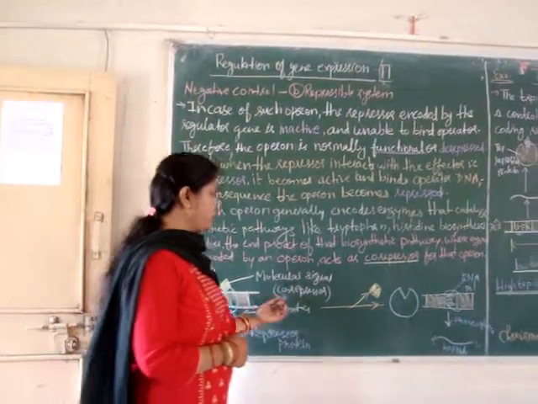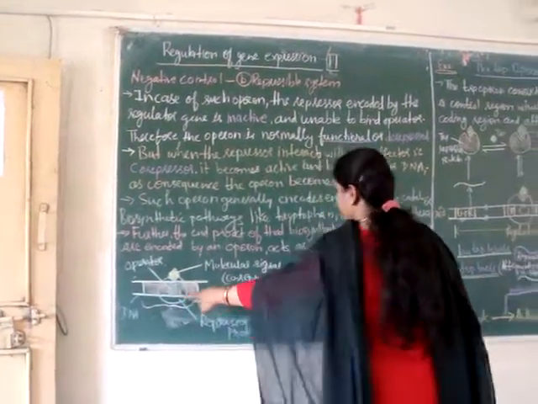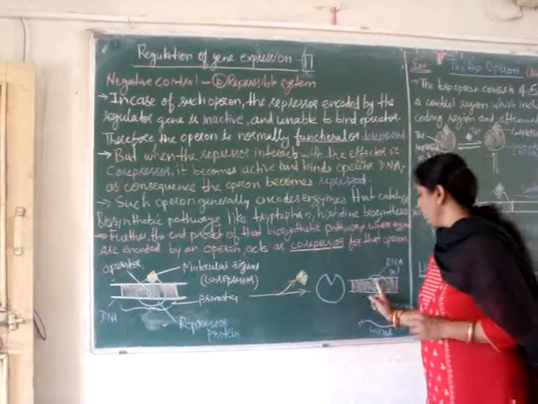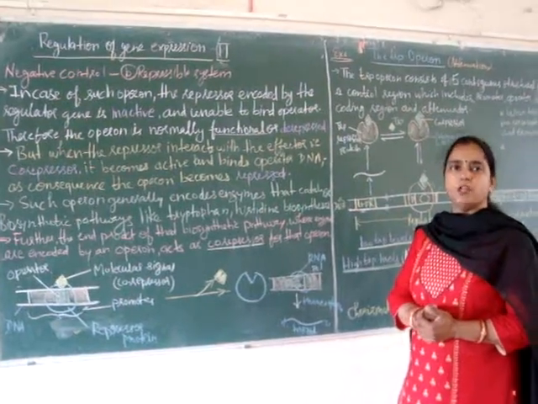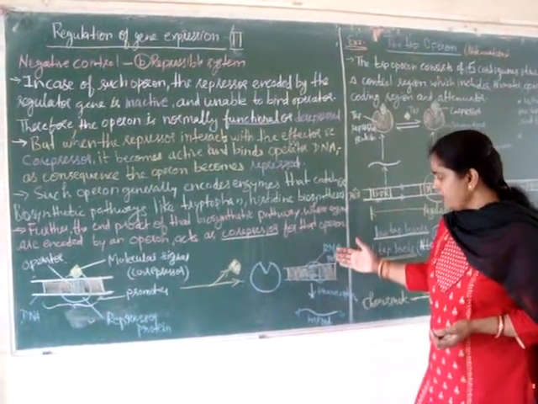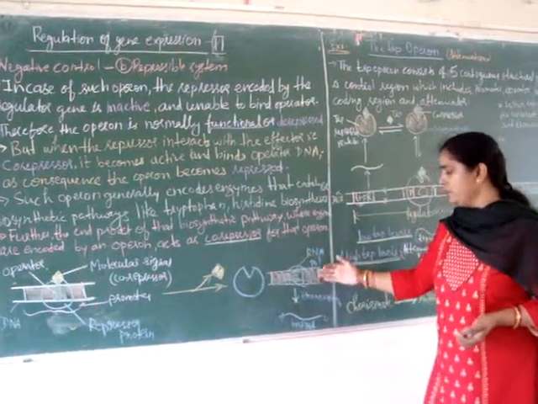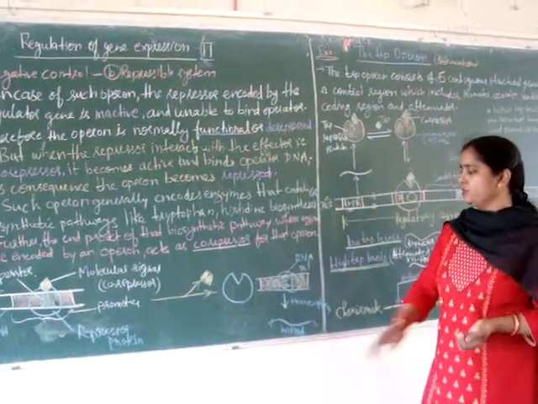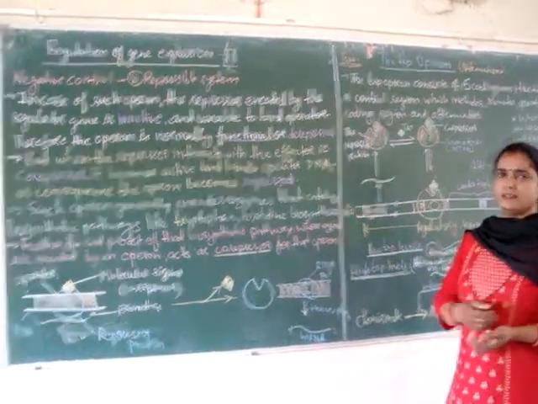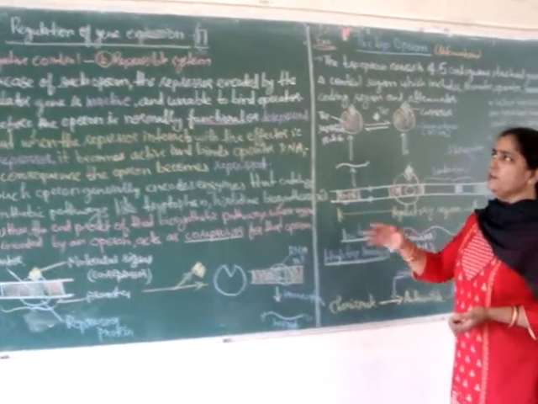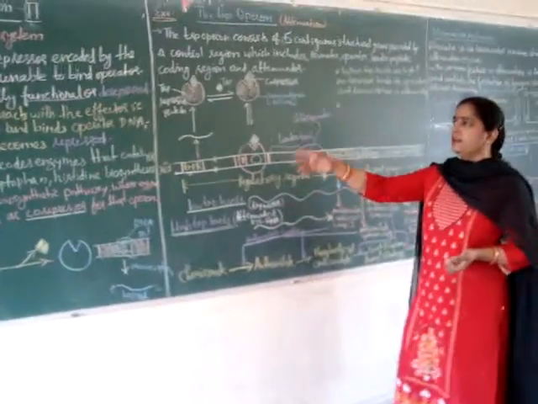Whenever this co-repressor is removed, the repressor protein is also removed from the operator region, and now it is free for the binding of RNA polymerase, so that RNA polymerase transcribes all the structural genes and there is formation of mRNA. So that is all about the repressible system under negative control.